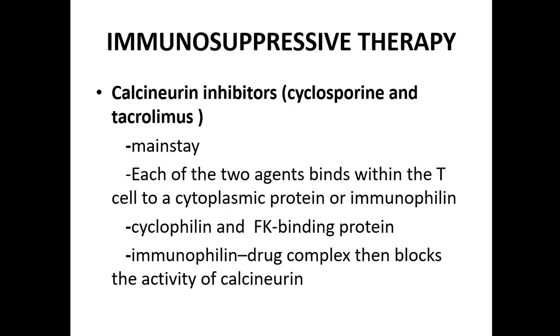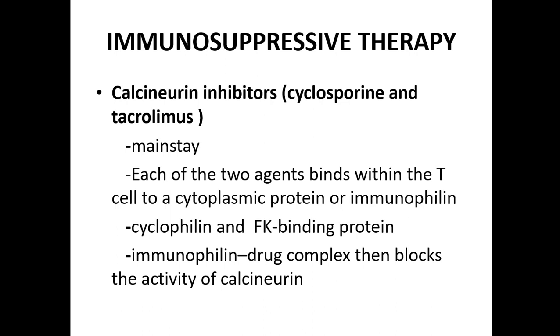So we have now learned about the immunity, the different types of rejection, hyperacute, acute and chronic rejection, and how immunity acts in all of these. We know that of the 3 types of rejection, only acute rejection can be prevented by providing immunosuppressive therapy. In all grafts we have to give immunosuppressive therapy, but in case of acute rejection we can prevent it by providing additional immunosuppressive therapy. So we will see what immunosuppressive therapies are available now.